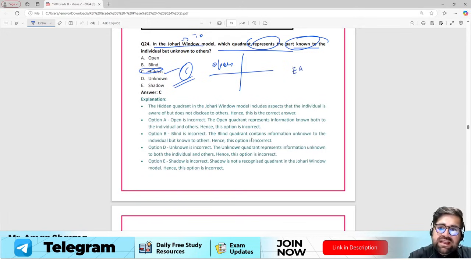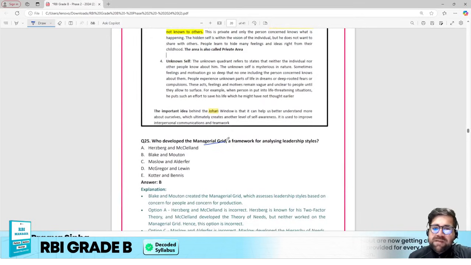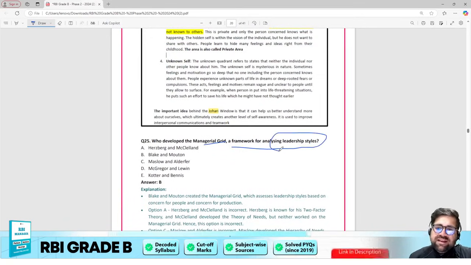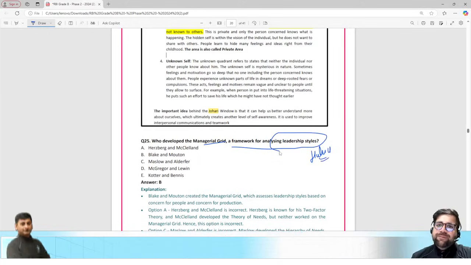According to me, this is again easy, right? Coming to the next question. Who developed the managerial grid, a framework for analyzing leadership styles? This is the most halwa question according to me. Okay, Blake and Mouton, the managerial grid.